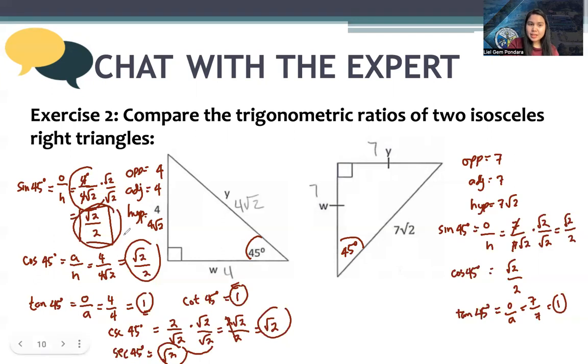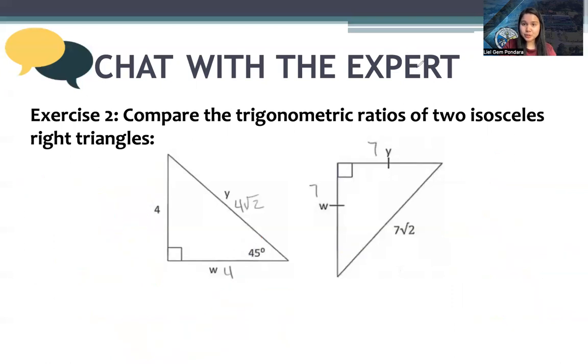You check. In one triangle, the sine is square root of 2 over 2. In this triangle, the sine is still square root of 2 over 2. The same with the cosine, and their tangents are the same. So it means that no matter what the side measurement is, as long as we are looking at the same reference angle, 45 degrees, then they will have the same trigonometric ratios.